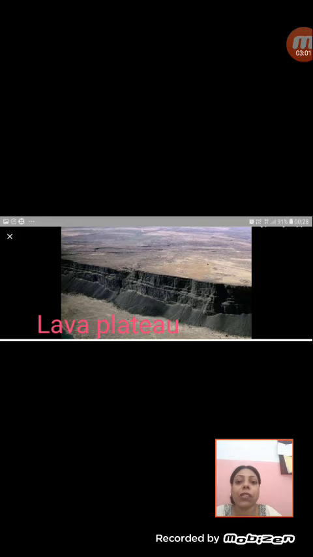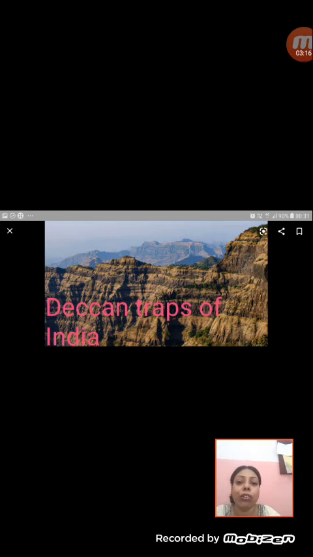Now in this picture, if you see, the layers can be clearly seen, showing the different volcanic eruptions that took place in various ages. Examples of lava plateaus are the Deccan Traps of India. Here I have shown you the picture of the Deccan Traps of India. That is nothing but the Deccan Plateau of India, which was formed due to successive volcanic activity, or the successive solidifying of the lava layers, and you can see the striations or the layer formation in the Deccan Traps also. So this is all about the lava plateau.